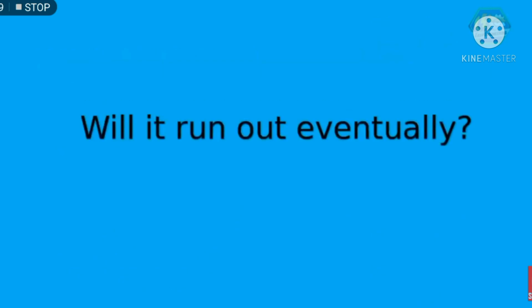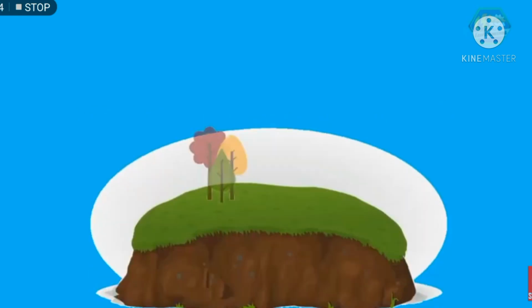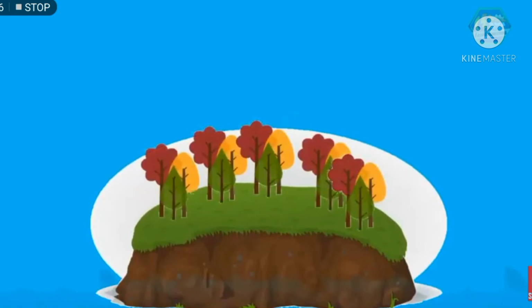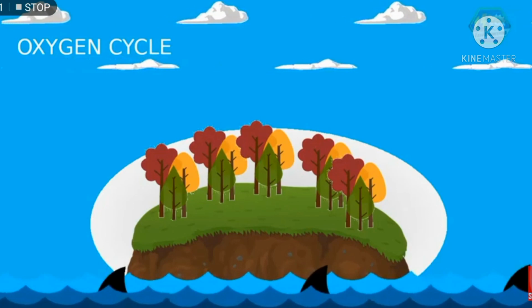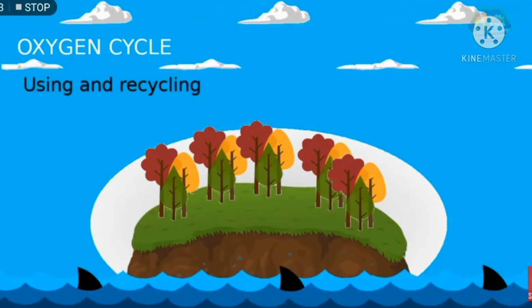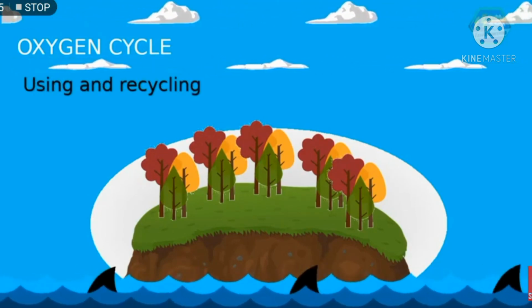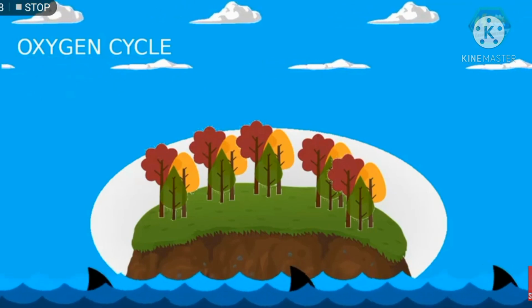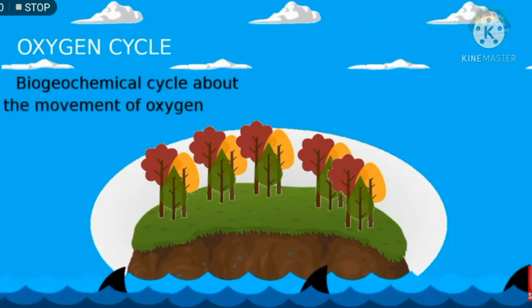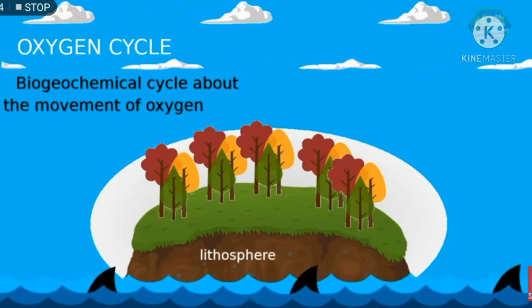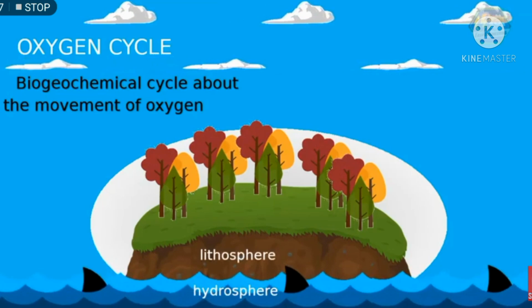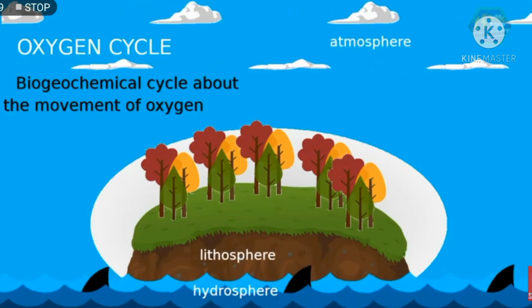But since all of us are using it, will it run out eventually? The answer is no. Nature is so good at balancing things. That's why there is a process called oxygen cycle. So what is the oxygen cycle? Basically, it's about using and recycling oxygen without you noticing. It's a biogeochemical cycle about the movement of oxygen throughout the Earth's three main reservoirs: the lithosphere or the land, the hydrosphere or the waters, and the atmosphere or the air.